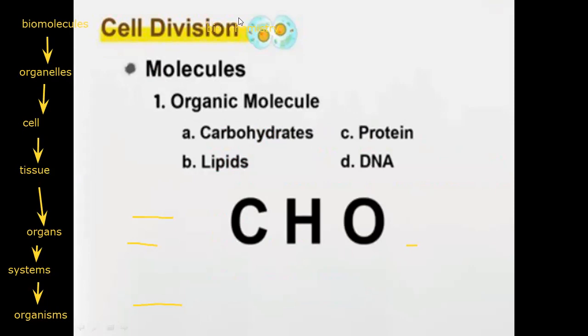Organic, focus on that. They are called organic. What is the meaning of organic? Organic contains three main elements: C, H, and O. So we call them organic molecules, like carbohydrates, proteins, lipids, and DNA. Because they contain C, H, and O, we call them organic.